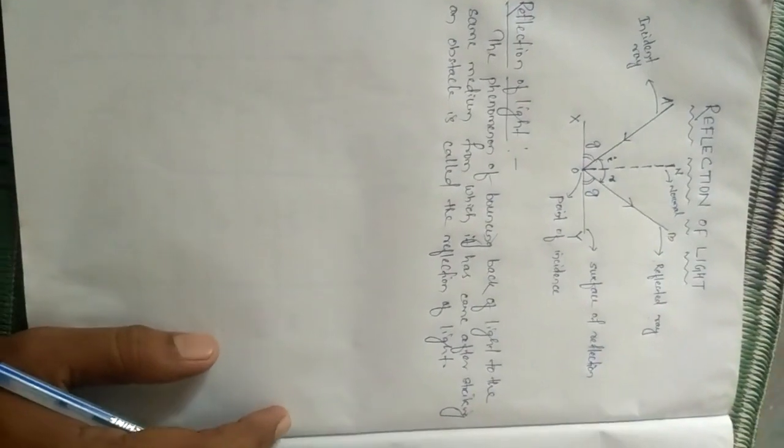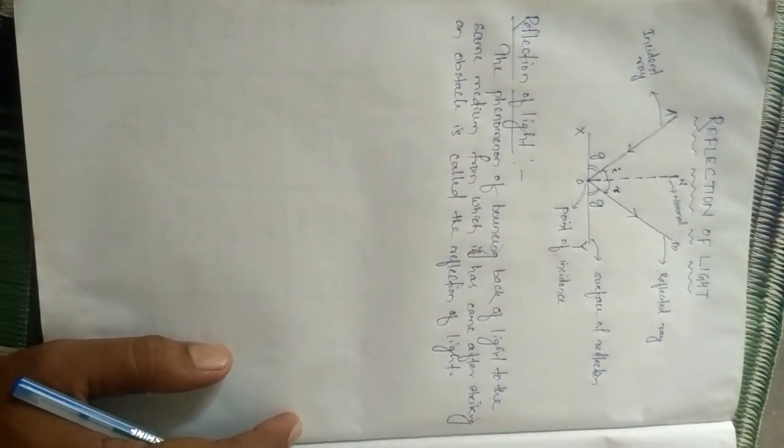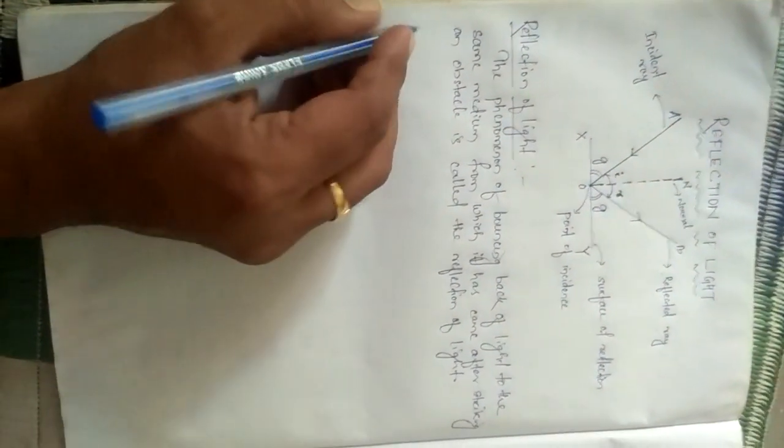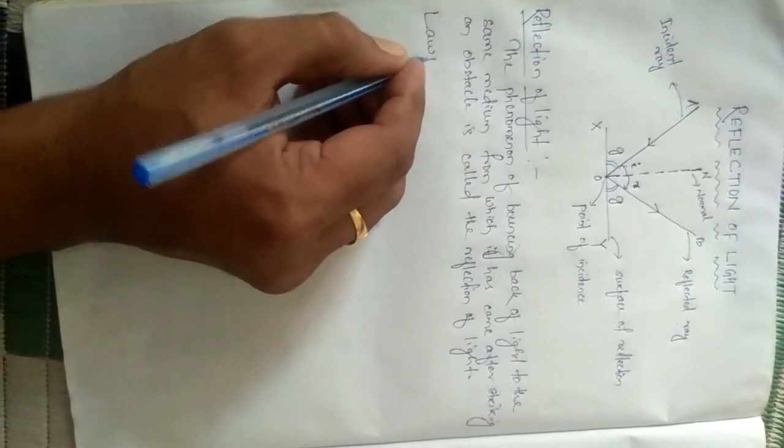Now, there are laws which govern the concept of reflection. There are two laws, called the laws of reflection.